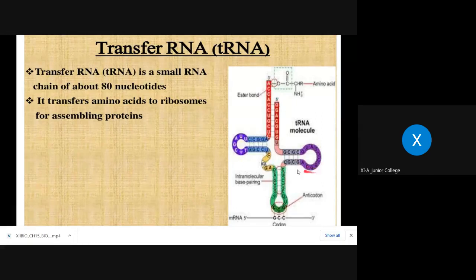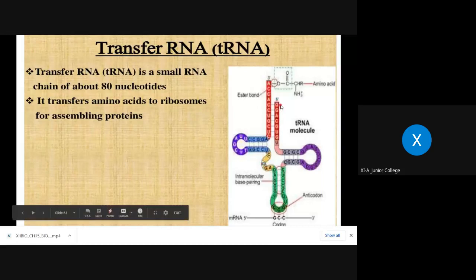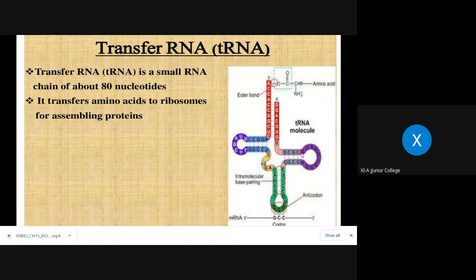Now, what are these arms known as? You can see in the diagram in the textbook. Towards the 5' end, the first arm, whatever it comes with the loops, what is it labeled as? Tell me. A D loop. This is called the D loop, or this is also called DHU. That arm is also called DHU.